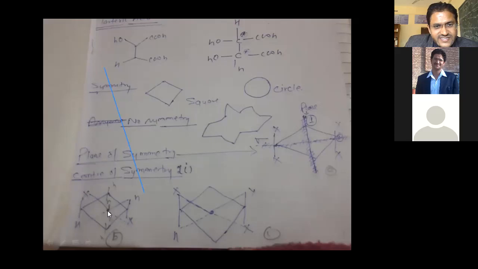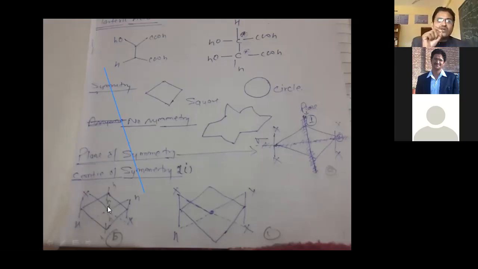It means here X, and at the same distance if you go back, then X. If you think about this point, if you go in this direction, then H, and if you go in the same direction back, then H. So this is the center point, which is symmetric. This type of compound is called a center of symmetric compound.